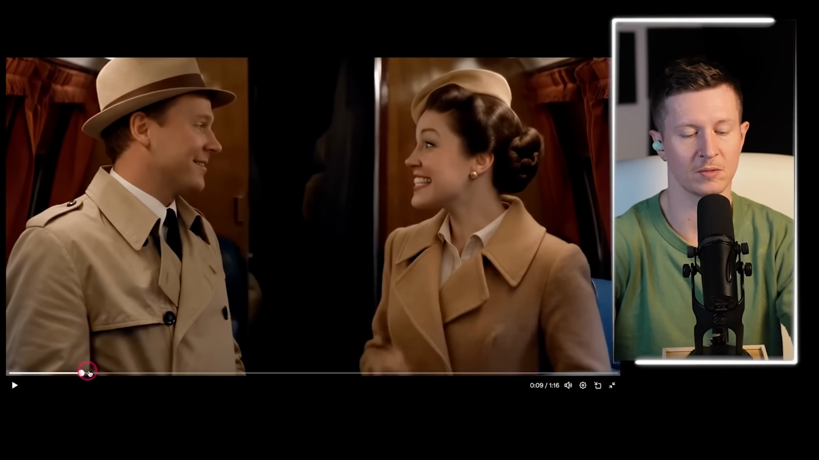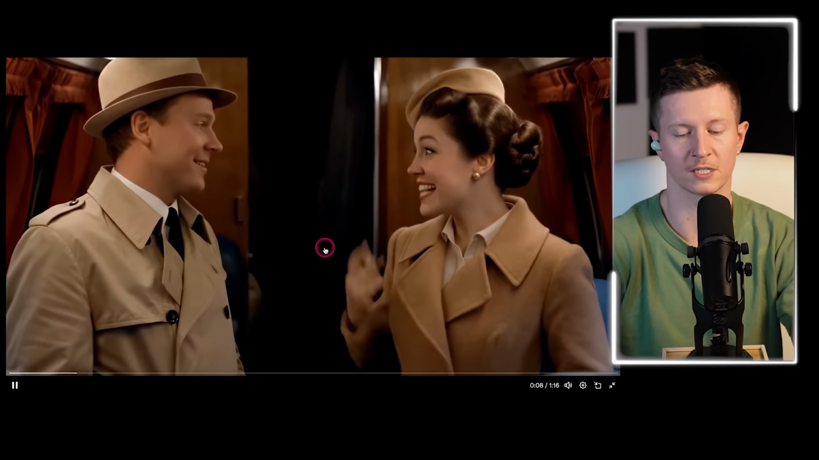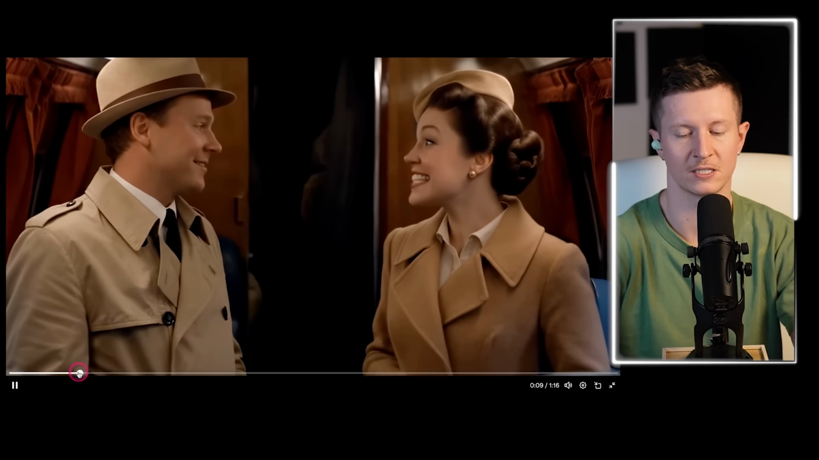Whereas here, as you can see, we've slightly zoomed out a bit more and we're already getting morphing, especially on her hand there. Looks more like a pterodactyl arm.